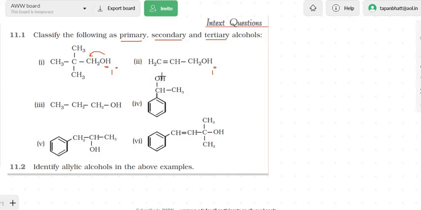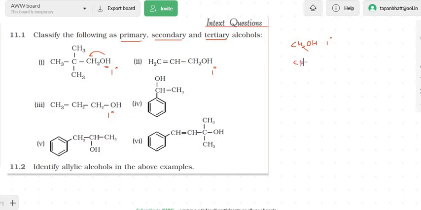That carbon is having two terminal hydrogens which, if replaced, would make it either secondary or tertiary. So to be precise, if you have a CH2OH group, and someone asks you to identify primary, secondary and tertiary, then if you have a CH2OH group, it will be primary. So again, this is primary, the third one. Now, if one of the two active terminal hydrogens of CH2OH is replaced, what you are going to get is